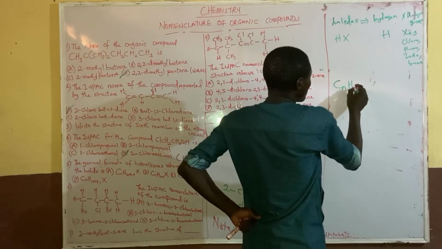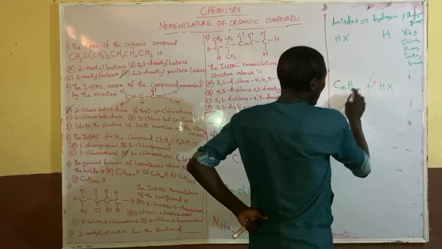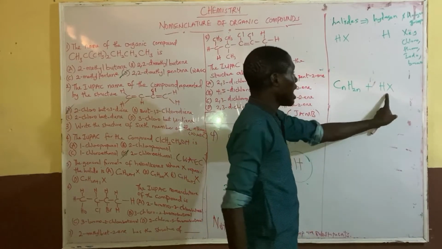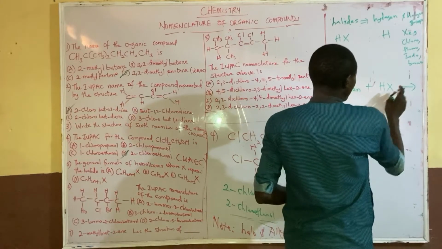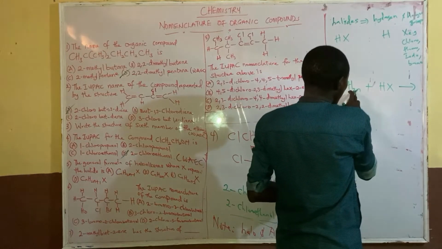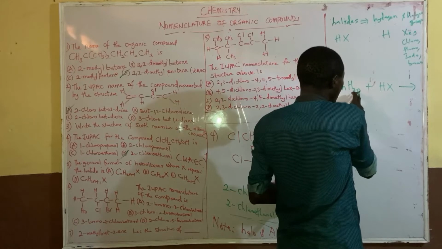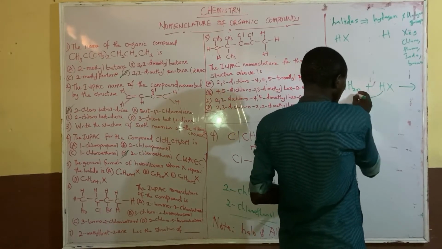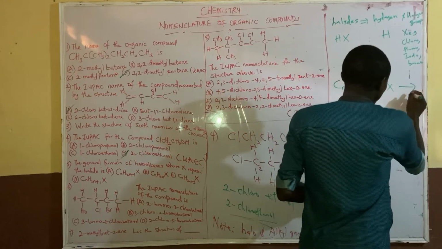When you add HX, hydrogen halide, to alkenes, what do you have? This hydrogen will join this one, it becomes 2n plus 1. So what will it give you?